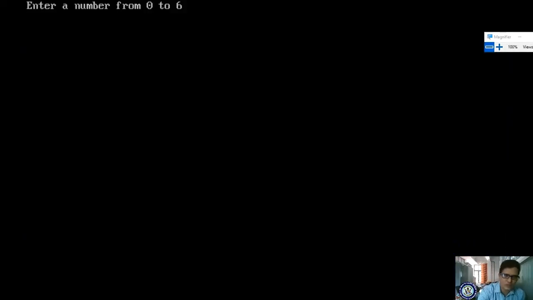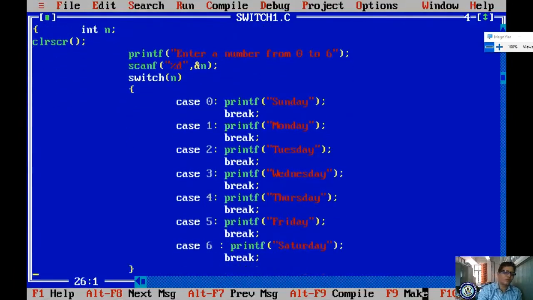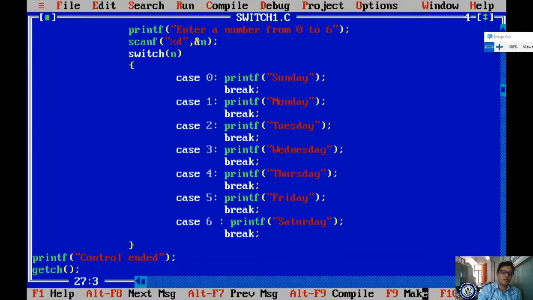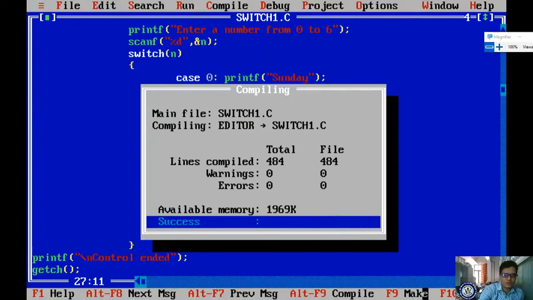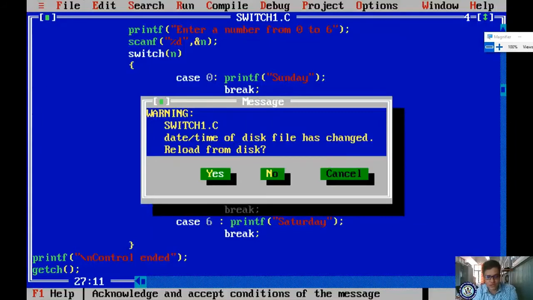I'm running. I have to enter 6. It gives Saturday, control ended. Why is it coming within a single line? Here the new line is not there, so that is why your result is displaying within a line. Okay, I'm giving slash n, F2, Alt F9, Control F9. Okay, for example, if I enter 9089, control ended.